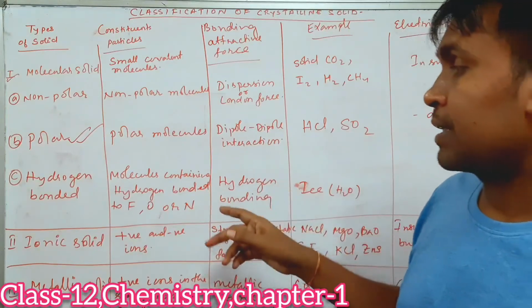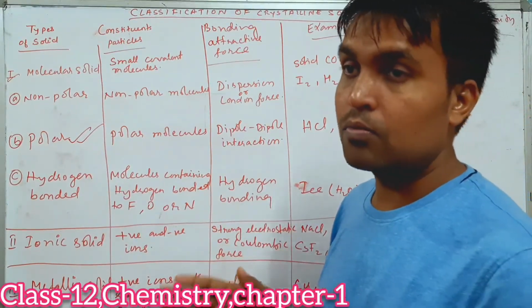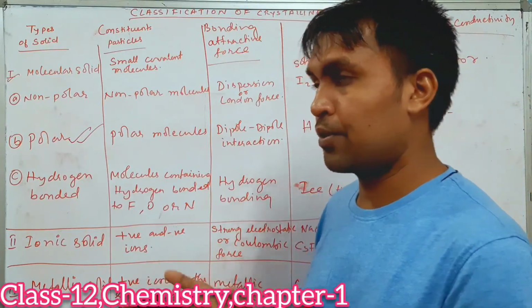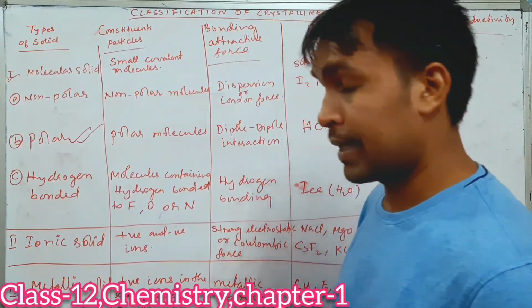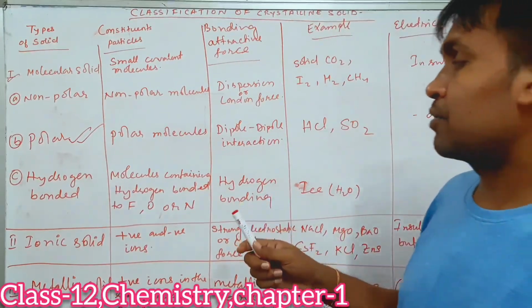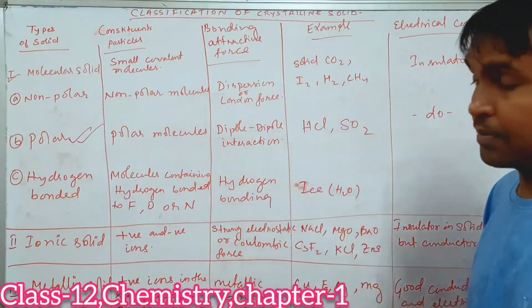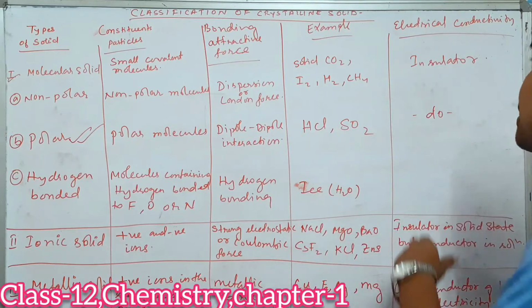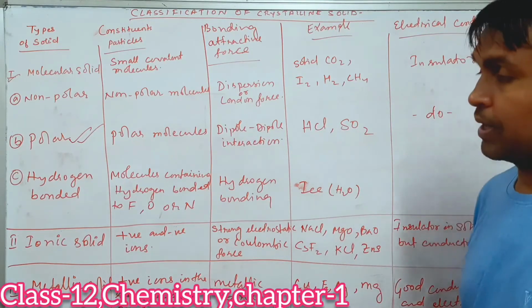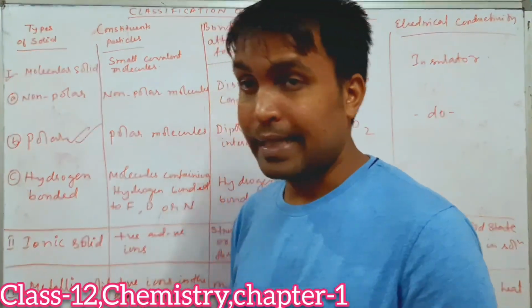Next, the third type of molecular solid we have is hydrogen bonded. Molecules containing hydrogen bonds. So constituent particles are what? Those molecules containing hydrogen bonds, like H2O, it contains a hydrogen bond. So H2O is also an example of hydrogen bonded molecular solid. The force which is acting between them is hydrogen bonding. Example, H2O, ice, and they are also insulators. Electrically they are insulators.